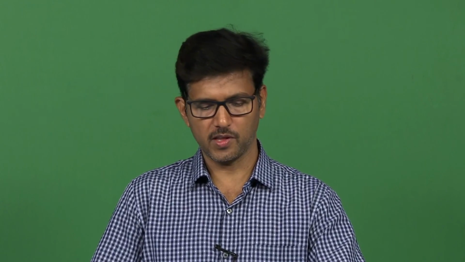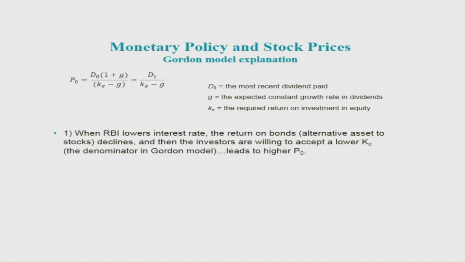Most often you see that the central bank, the governor of RBI or other policymakers, sometimes make an announcement that when stock prices are low in the market and the overall economy is really doing badly, they are going to increase stock prices by reducing the rate of interest. How can we explain this using the Gordon formula? Let us take our Gordon formula here.